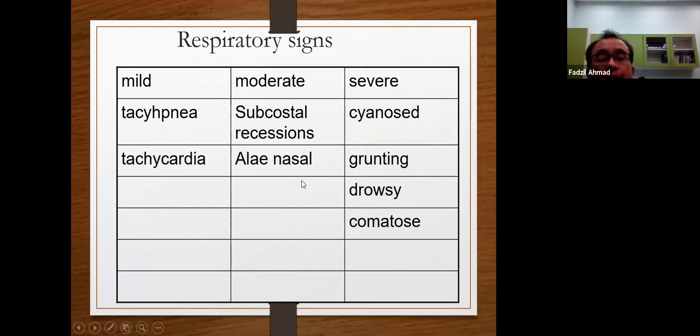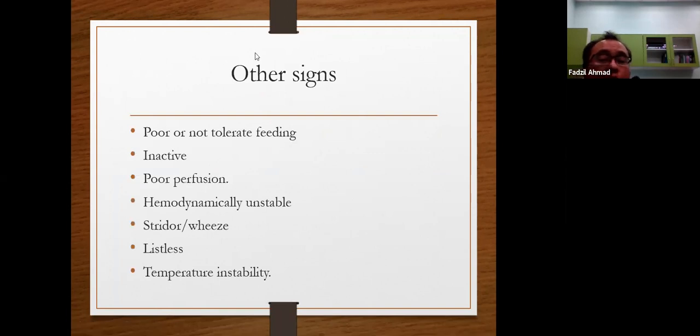Any patient who comes, you have to assess whether they are mild, moderate, or severe. What are the other signs? Poor or not tolerating feeding, inactive, poor perfusion, hemodynamically unstable, having stridor or wheeze, listless, and temperature instability. Listless is very inactive, macam tak gerak-gerak pun. That's what listless means.